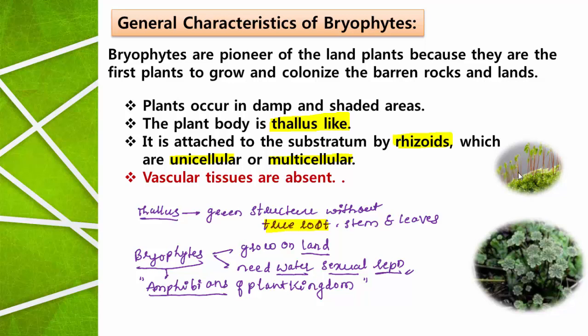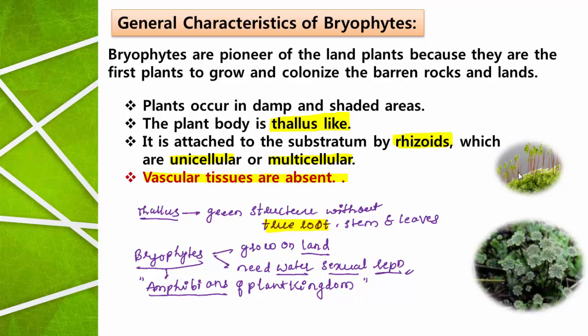Then another interesting and important character: in bryophytes, vascular tissues are absent. I think I explained this term in previous videos. Xylem and phloem of the plants are called vascular tissues.